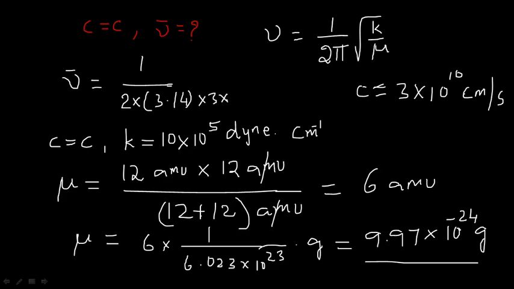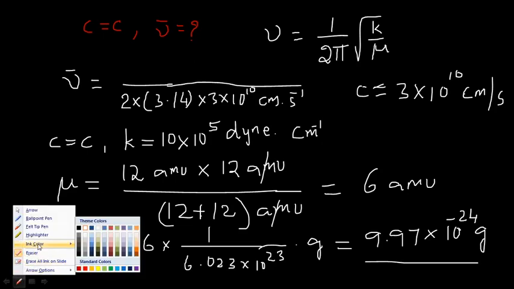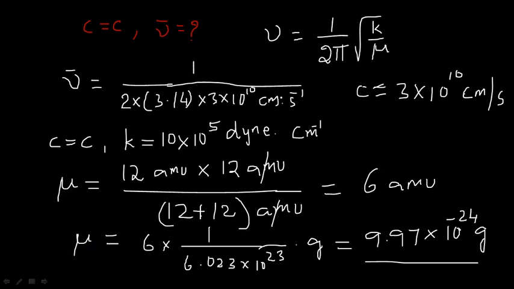So 3 into 10 to the power of 10 centimeter per second. I am simply writing it in this manner, centimeter second inverse, right. And also substituting the reduced mass and force constant value.